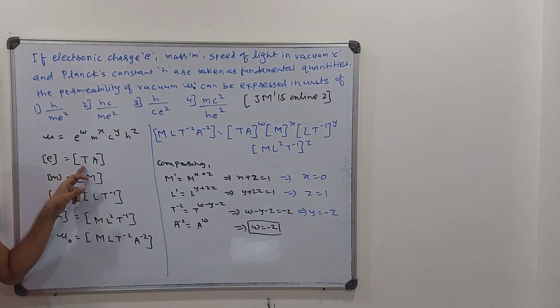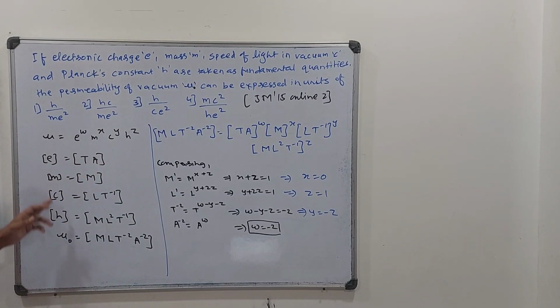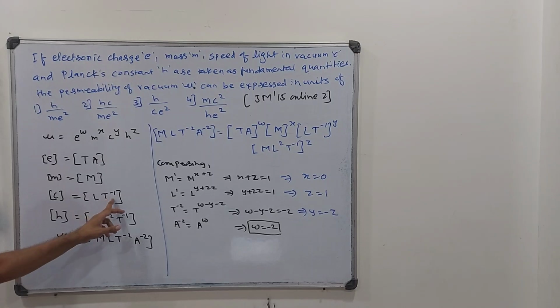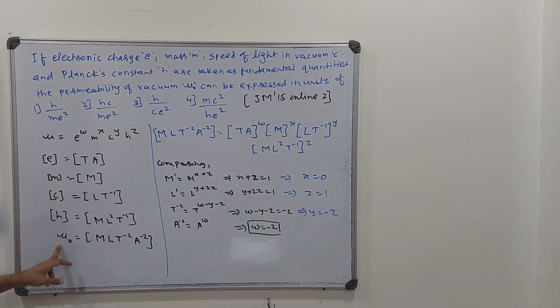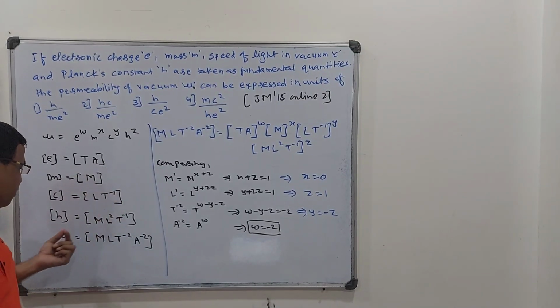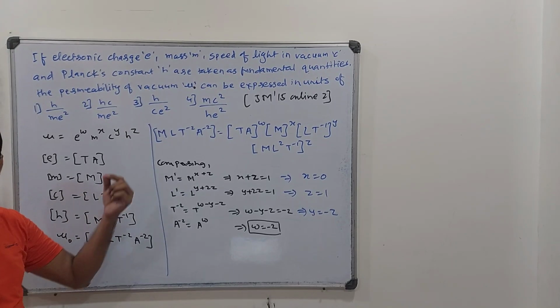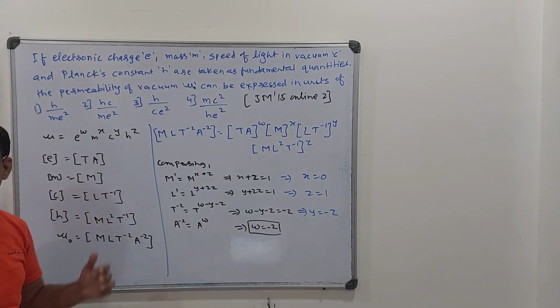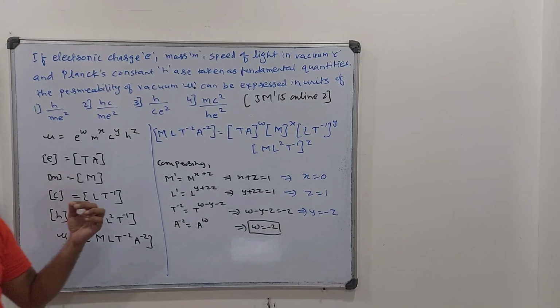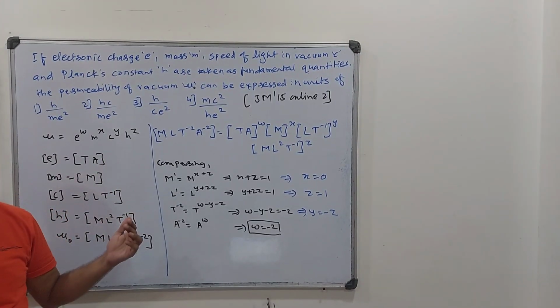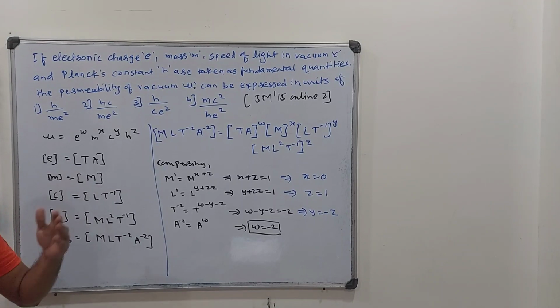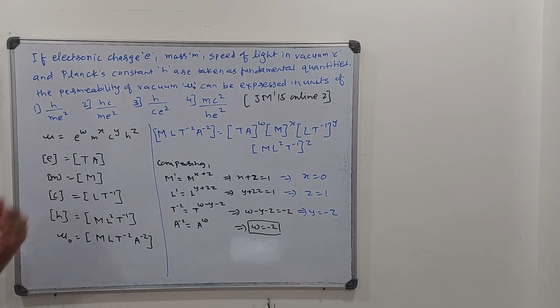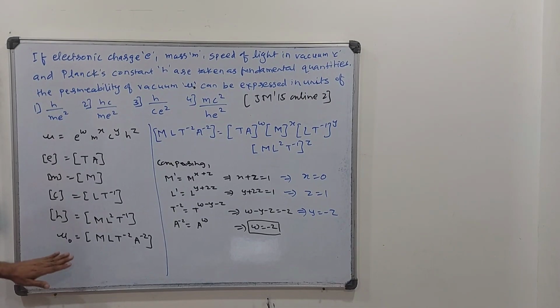E is your charge, so this is AT, that is E is equal to IT formula. M, mass is directly a fundamental quantity, capital M. C is the speed, so LT minus 1. Planck's constant is this, and mu naught, that is permeability, can be calculated by using the formula that mu naught into permittivity product is 1 upon c square, where c is the speed. We have done it earlier. And permittivity can be calculated by using Coulomb's law, that is F is equal to 1 upon 4 pi epsilon 0, q square upon r square formula. So with that formula we will get the mu naught dimension as this.